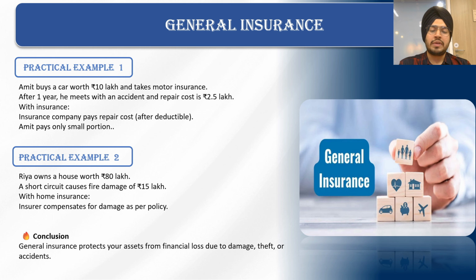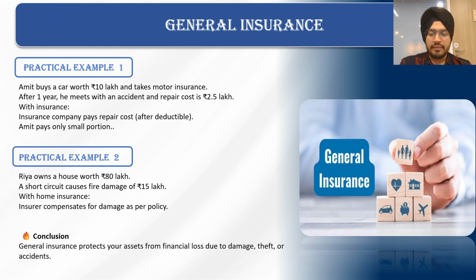In the first case, we'll be talking about car insurance. In the second case, we'll be talking about house insurance. So Amit buys a car worth 10 lakh rupees, and he takes up motor insurance. After 1 year, if he meets with an accident and the repair cost is around 2.5 lakh rupees, that 2.5 lakh rupees would be paid by the insurance company just after the deductible. Deductibles are basically the file charges and other stuff.